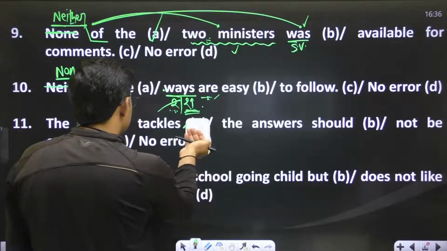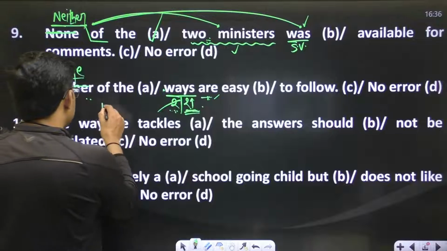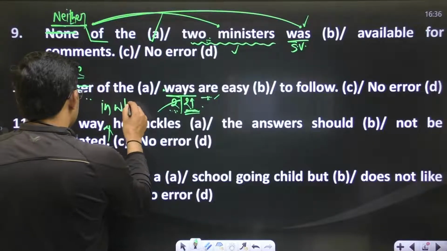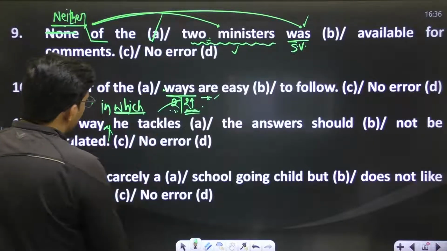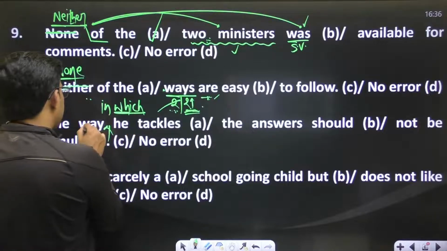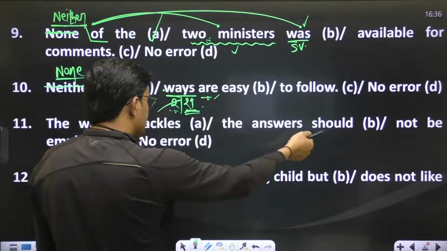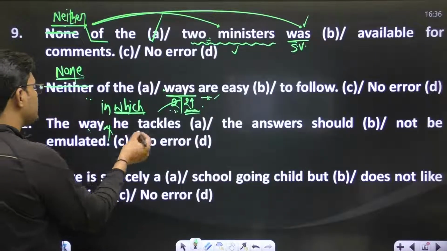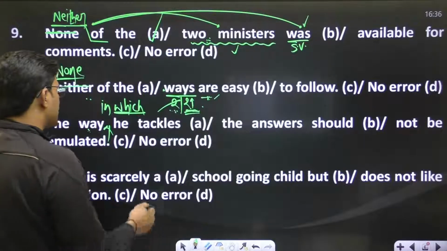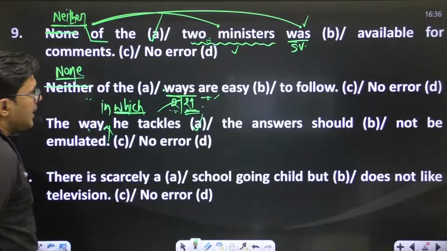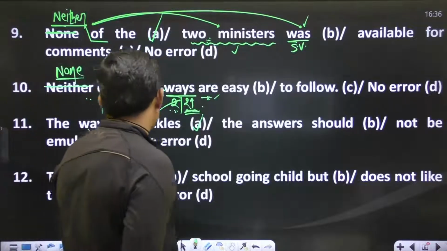Here we need "the way in which". Now "which" will relate "way", "he tackles", and "the way should not be emulated". The way in which he tackles the answer should not be emulated. So in this sentence you will have an error in part A.